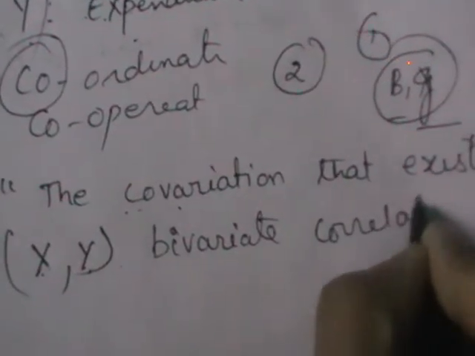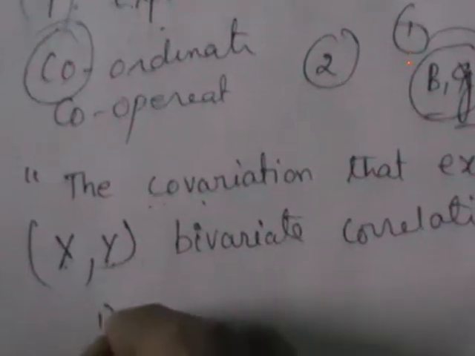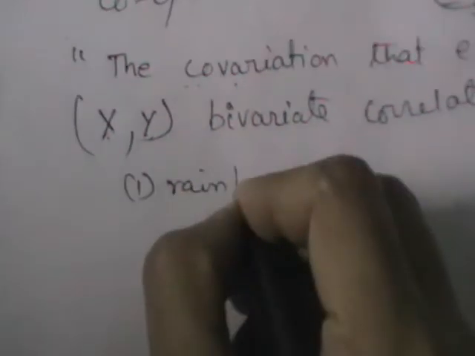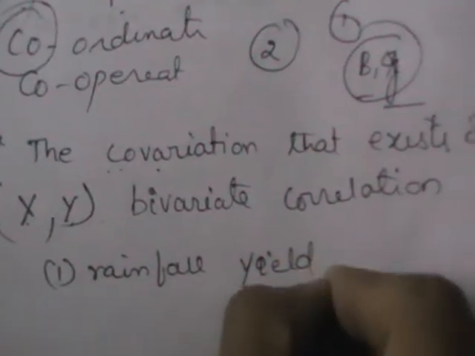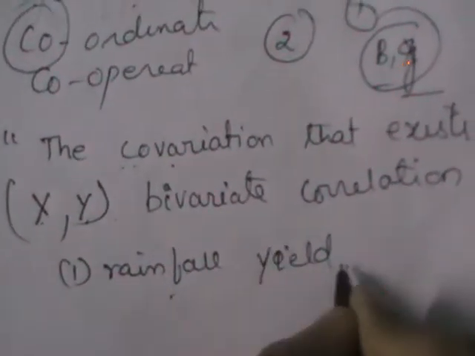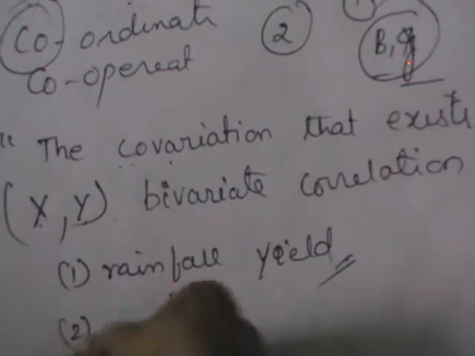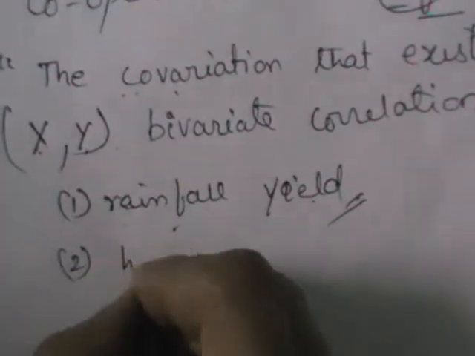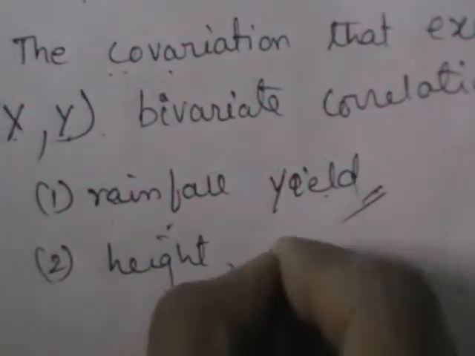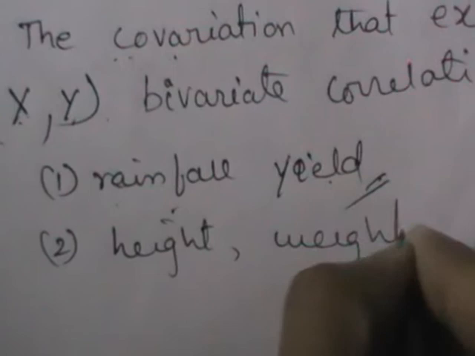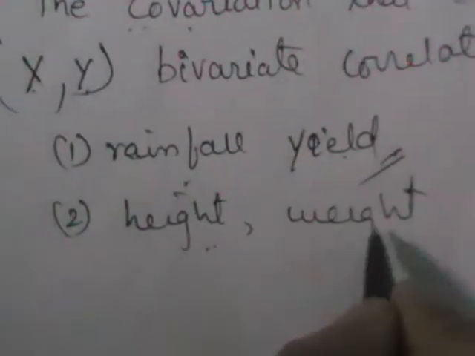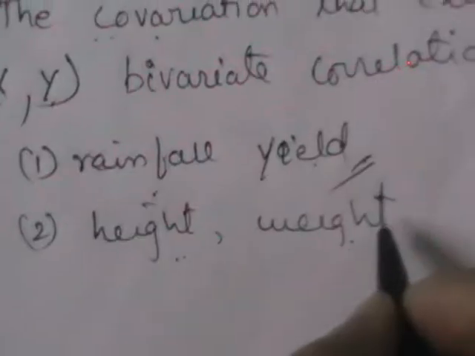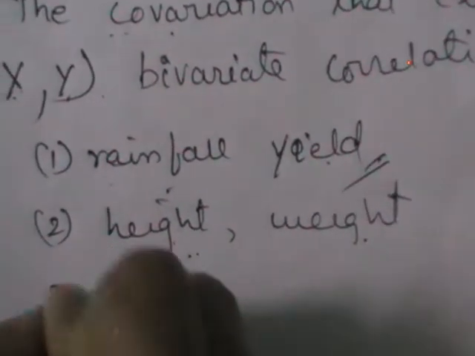You will observe many examples of this. Rainfall and yield are related variables. If the rainfall increases under certain conditions, the yield is going to change. Means these two are related here. We call the relationship between those two correlation. Similarly, height and weight. If height increases, the changes in height and weight are in a particular proportion, which indicates that these two are related.